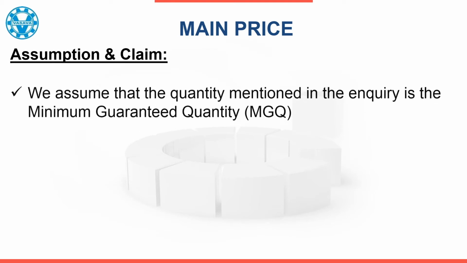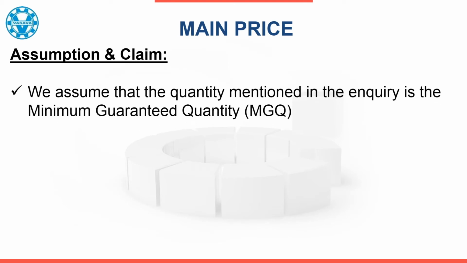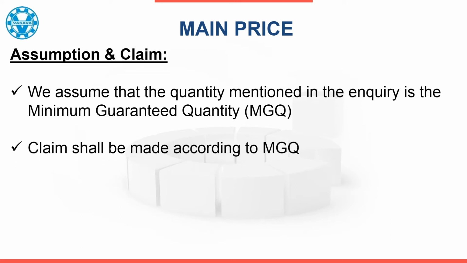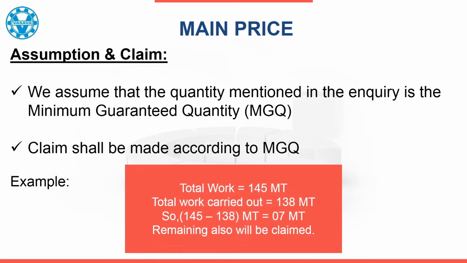In view of this, we are assuming that the quantity mentioned in the enquiry is the minimum guaranteed quantity, MGQ, and we shall claim this MGQ in spite of the actual quantity allocated to us during execution being less than MGQ. Now suppose the quantity of fabrication in the work order is 145 metric ton. However, the drawings provided by the customer yield 138 metric ton, with which the work gets wound up, 7 metric ton less than the work order quantity. Even if the executed work is 138 metric ton, we shall claim the MGQ of 145 metric ton.